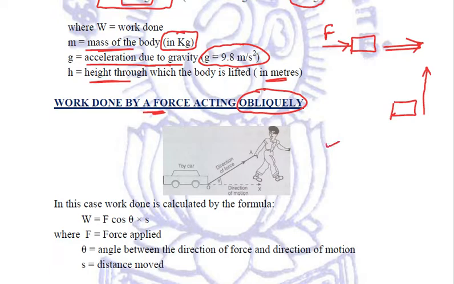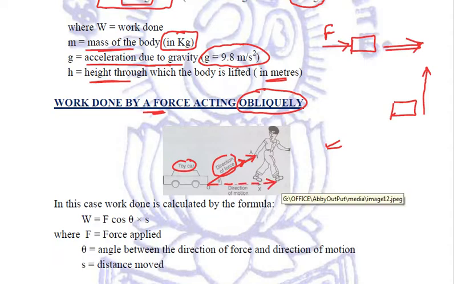Taking the example through this picture, a boy is pulling a toy car with the help of a string or a thread. The boy is applying force in this direction, but the car will move in this direction along the surface.